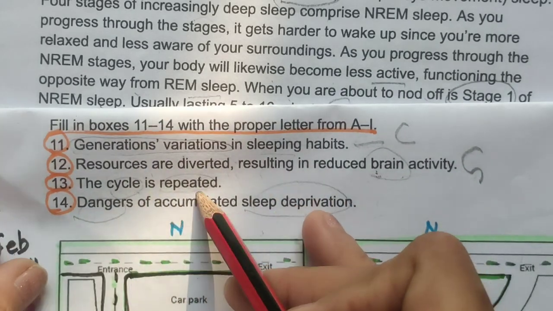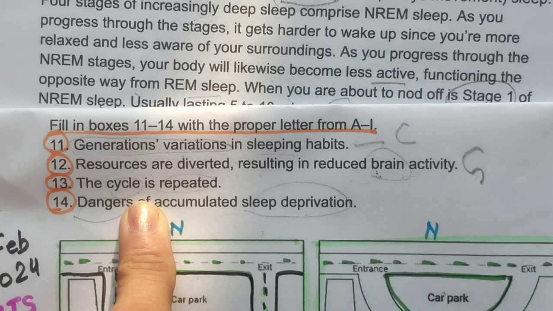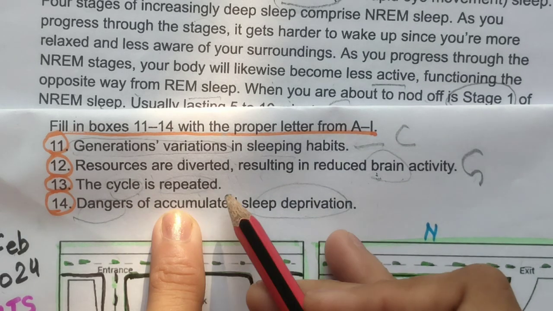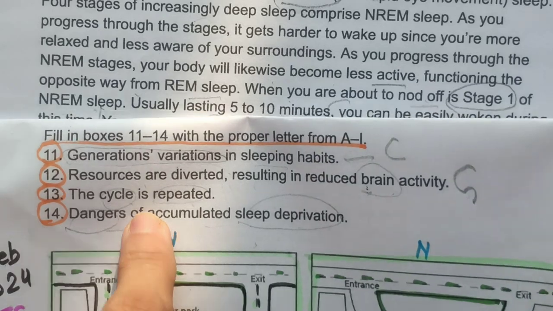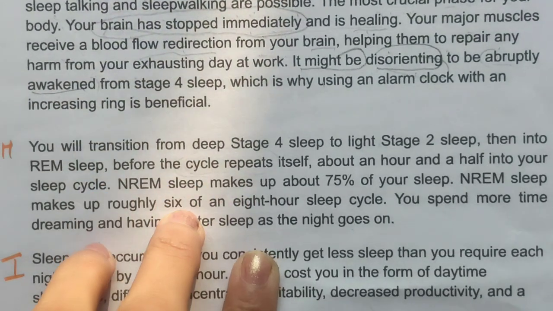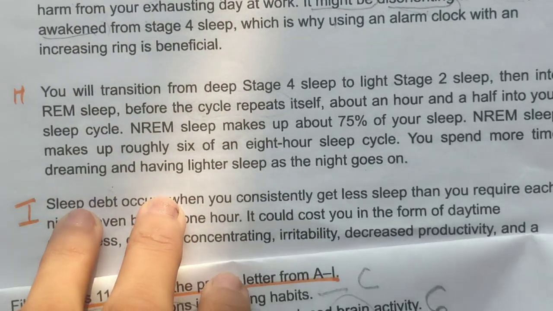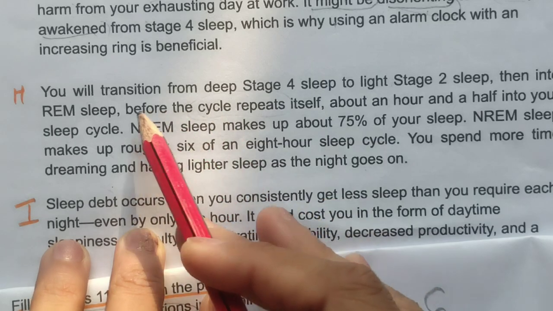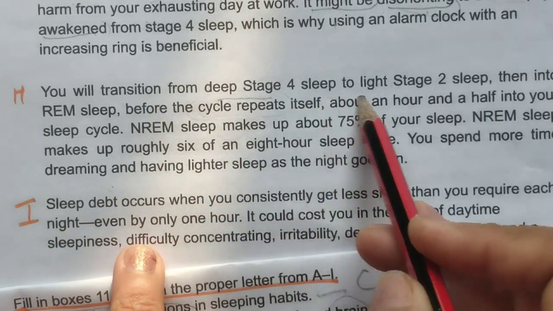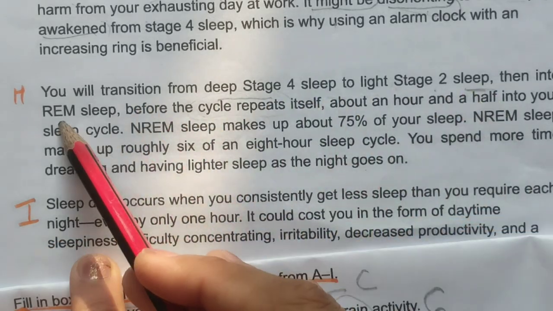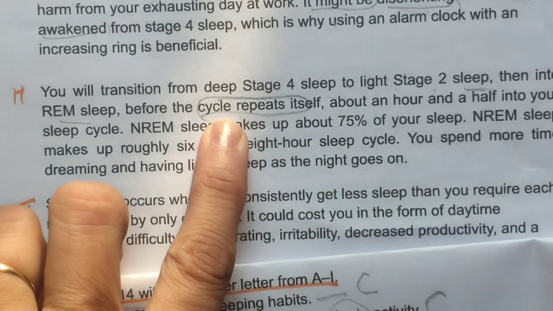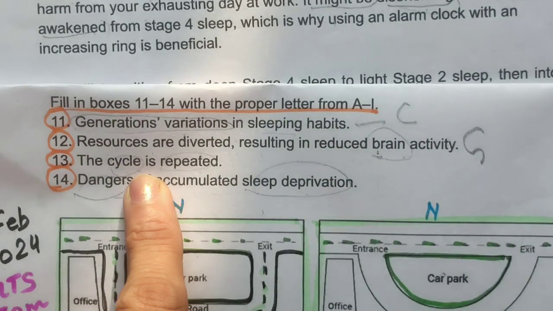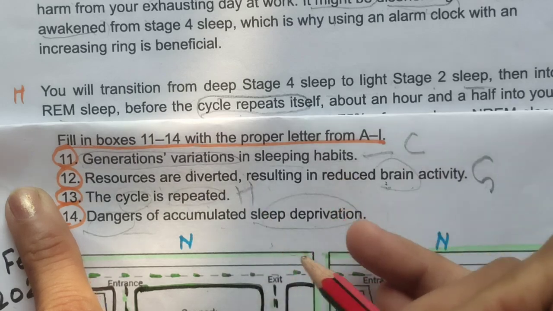Now the cycle is repeated. This I don't think so. We have read dangers of. Now two paragraphs are left. We can read them, H and I paragraphs. So here deep sleep to light stage 2 sleep, then into REM sleep, before the cycle repeats. The word is here. See this, the cycle is repeated, so we can just mark it H.